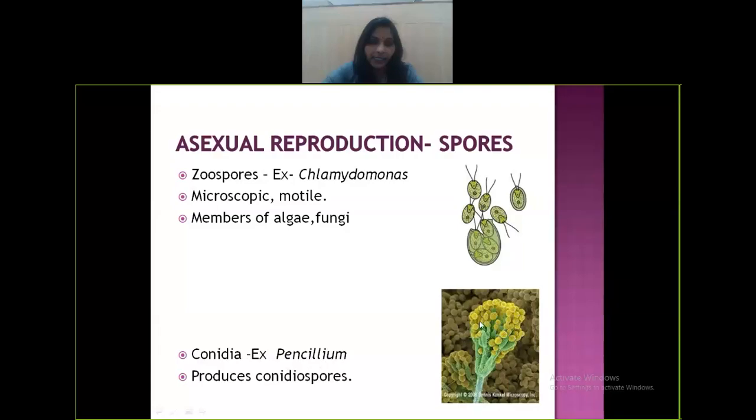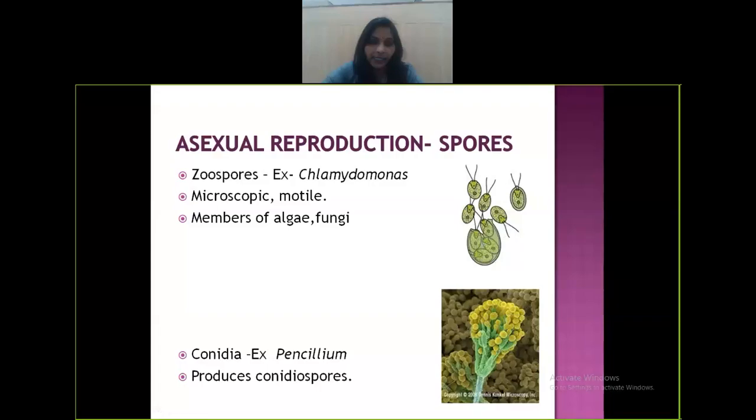Conidia produce spores called conidiospores. These are non-motile. This is motile, these are non-motile. And you can see here, these are produced in chains, in groups. So asexual reproduction by means of spores: zoospores, Chlamydomonas.